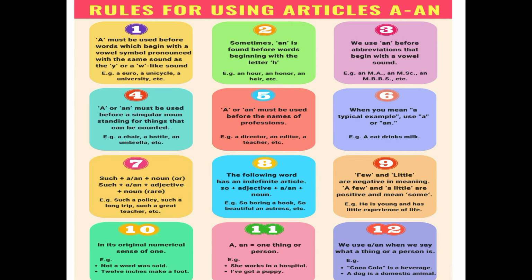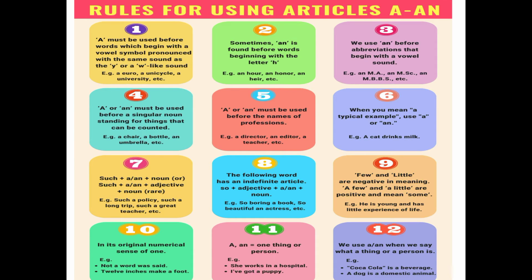And you can see the ninth one, few and little. If you use few and little in the sentences, it shows a negative sense. So it means that there is nothing. So whether it is countable or uncountable, in that case we have to use a with them, so that we can give a positive meaning. If we want to give a positive meaning, then we have to use a with these, a few or a little.